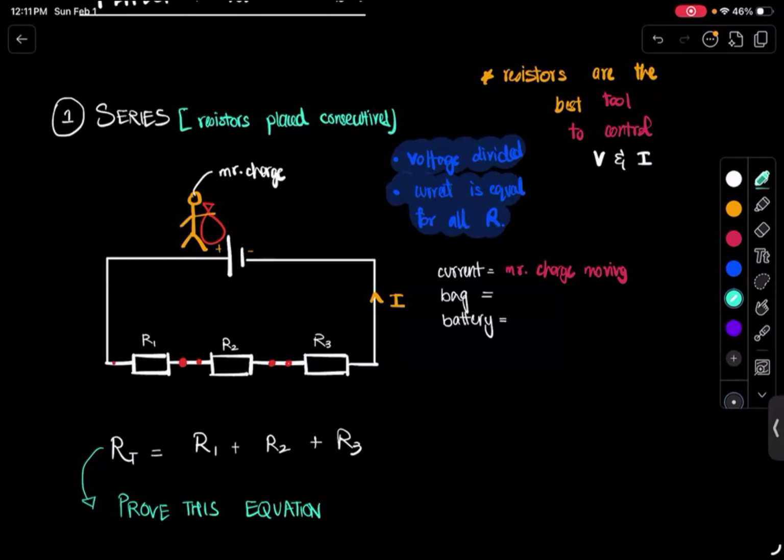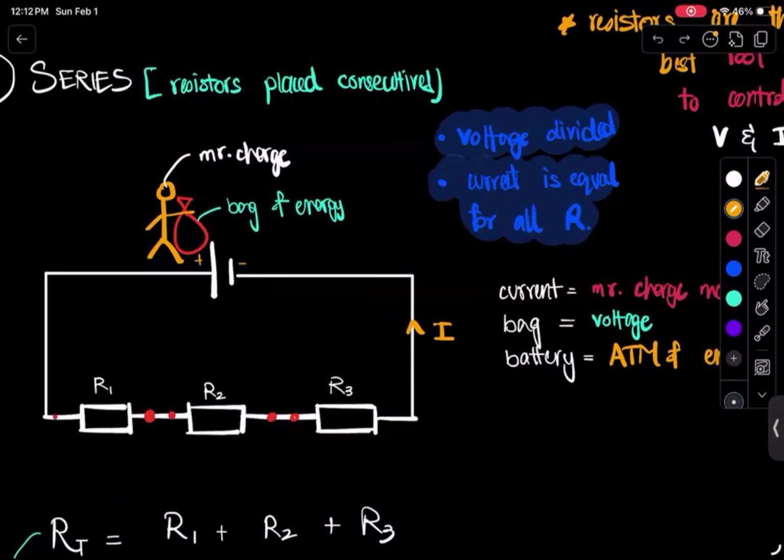And what is that bag? That bag is basically a bag of energy. This is a bag of energy. Or that bag of energy is basically voltage. Okay, because voltage was just energy. It's just energy for a unit charge. And what is battery? This is the battery, right? Battery is known as the ATM of energy, right? So think about it. Mr. Charge is the one that's going to travel across this entire circuit. Okay, he's going to travel across this entire circuit and he's going to take his bag of energy with him.